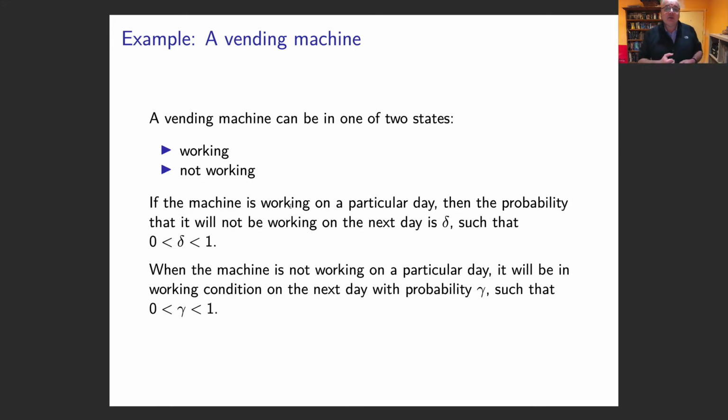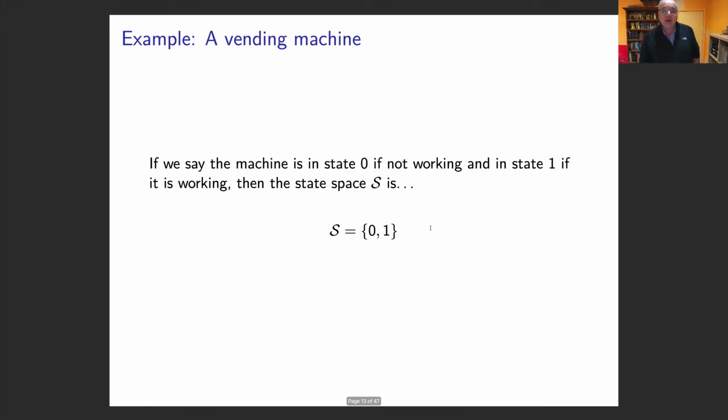So another example: we've got a vending machine, and the vending machine has 2 states. It's either working or not working. If the machine is working on any particular day, then the probability it will not be working is delta. So there's a delta probability that it will go from working to not working. And if it's not working, then we get a repairman in, and there's a probability of gamma that it's working the next day.